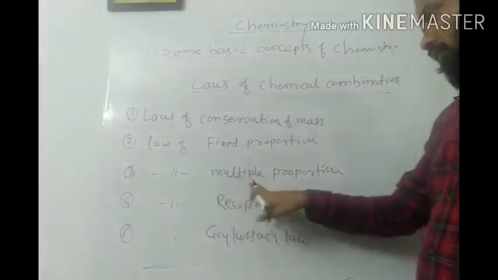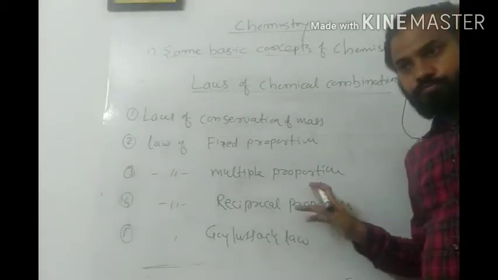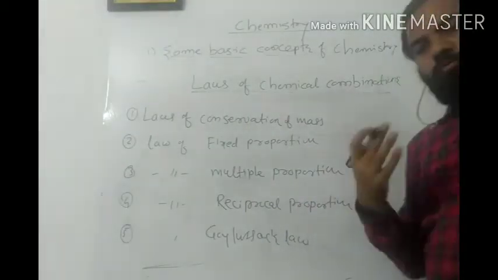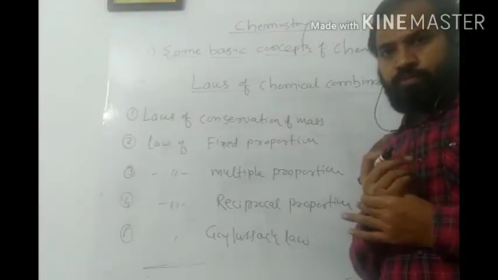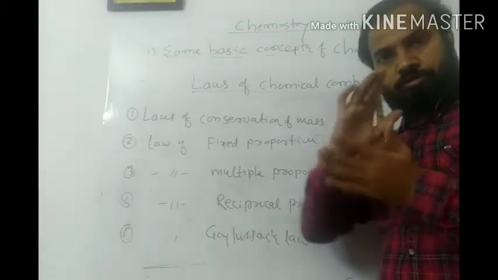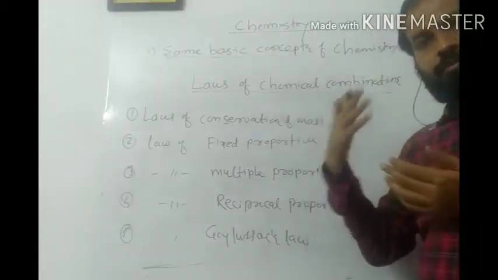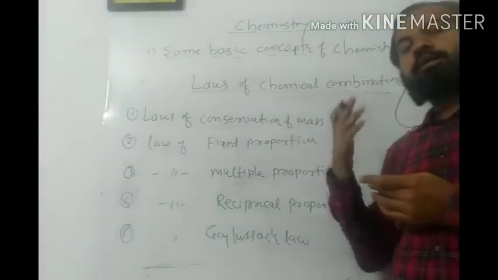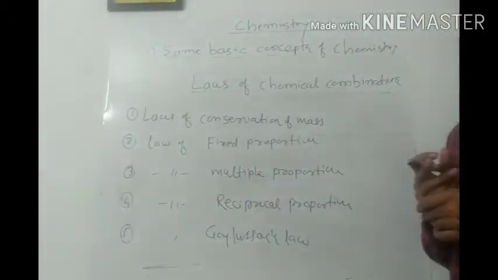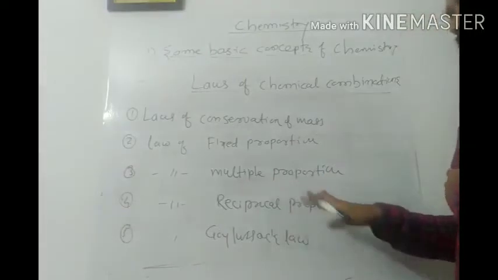In the third law, the law of multiple proportion, it means when we add two or more elements, we will get compounds. If we fix the mass of one element, then the second element bears a whole number ratio to another element. We will see this law again.